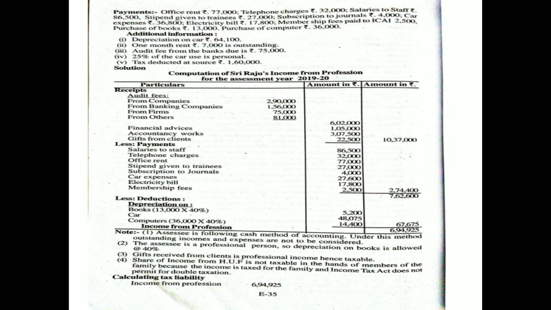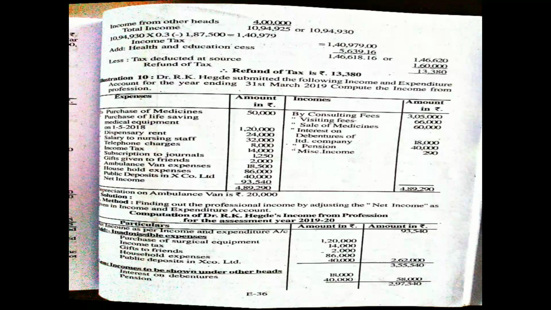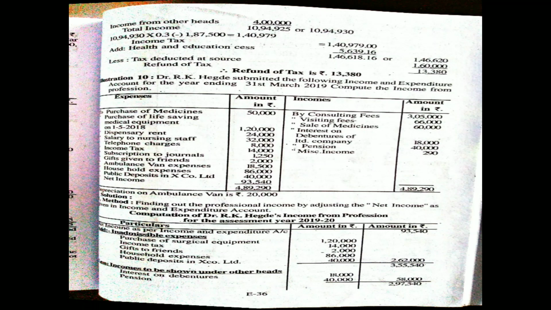Now we'll discuss another problem also. Next one is: Dr. K.V. Hegde submitted the following income and expenditure account for the year ending 31st March so and so. Compute the income from the profession.